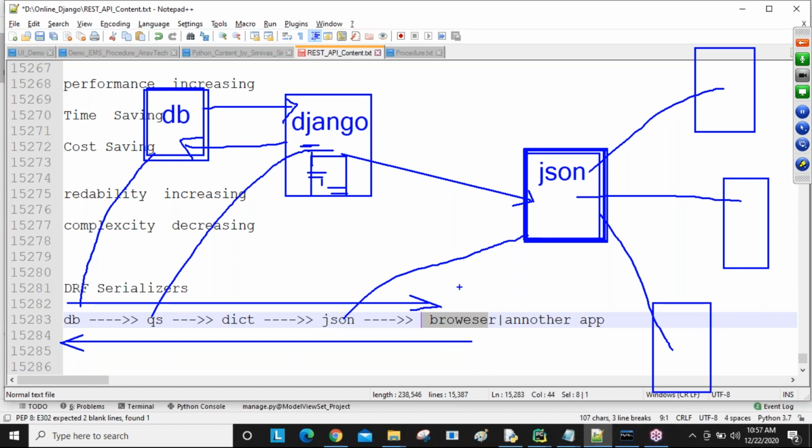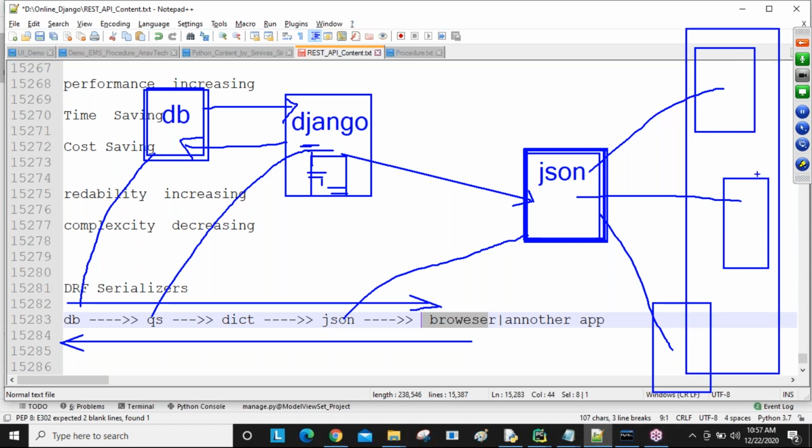This process we call serialization. Deserialization means these people are sending data. Java people sending some data, or .NET people sending some data. Now the data, whenever any other people are sending data, always comes in JSON format, guys.